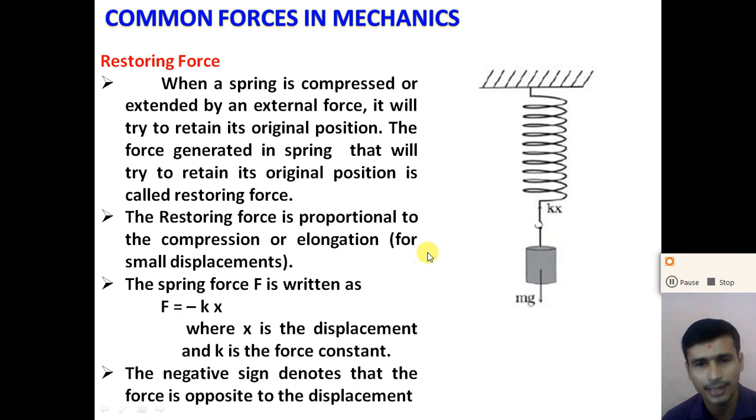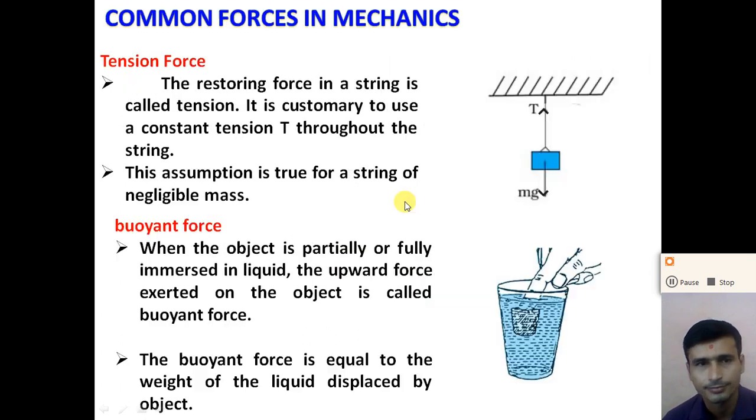So now next is the tension force in a string, right? The restoring force in a string is called the tension force. It is denoted by a capital T. So it is customary to use a constant tension T throughout the string, right? This assumption is true for a string of negligible mass.